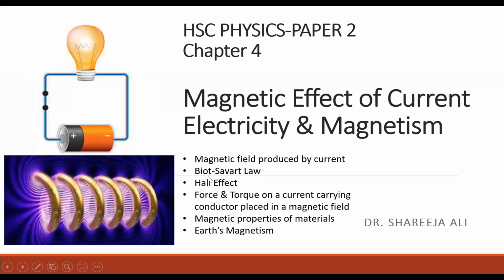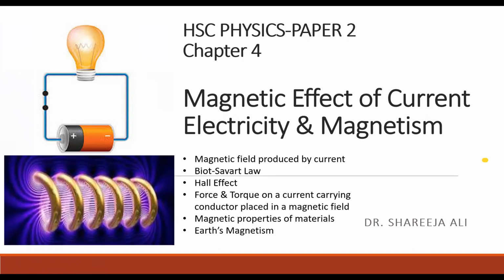So in this chapter, we will be learning the magnetic field produced by the current and the expression for that through Biot-Savart law. And we will see a totally new concept called Hall effect. And we will derive a lot of equations here, including the equation for force and torque on a current carrying conductor placed in a magnetic field. And we will also know the magnetic properties of different materials. And then we will also consider Earth's magnetism. So this is a large chapter.